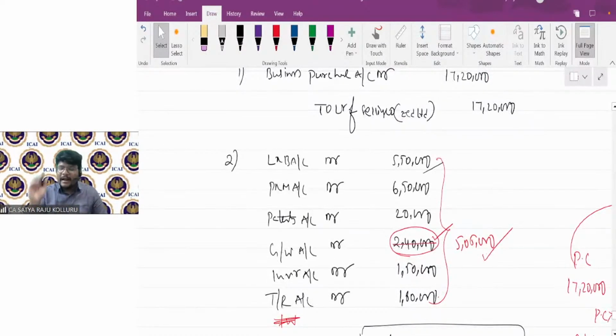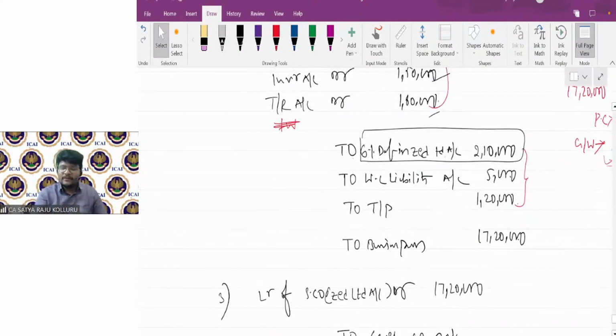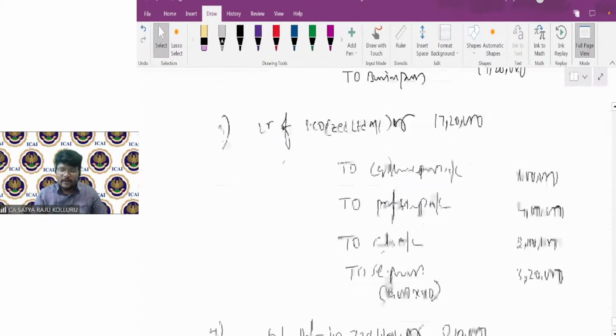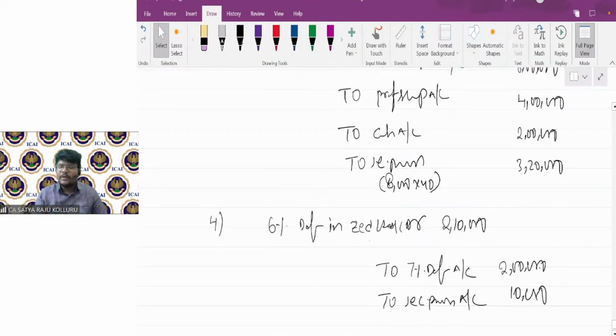Land and building added to PPE. Plant and machinery added to PPE in the balance sheet. Patents added to intangible assets. Goodwill added to intangible assets. Inventory added to current assets. Trade receivable added to current assets. Next, 6% debentures in Z Limited cancelled. We issued own company debentures. That's why 7% debentures need to be added.